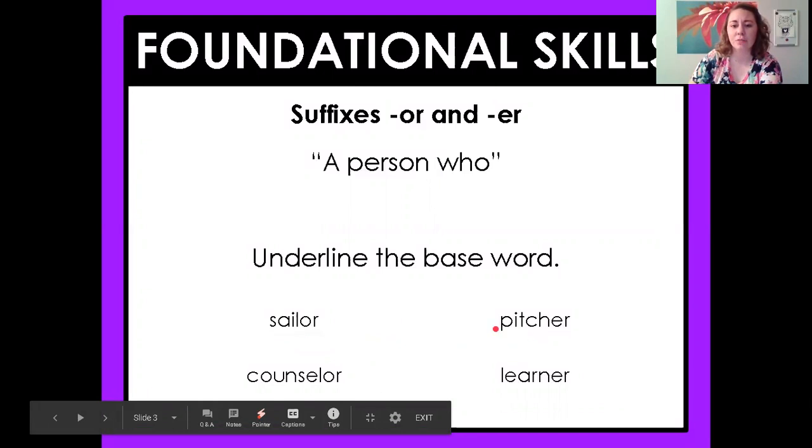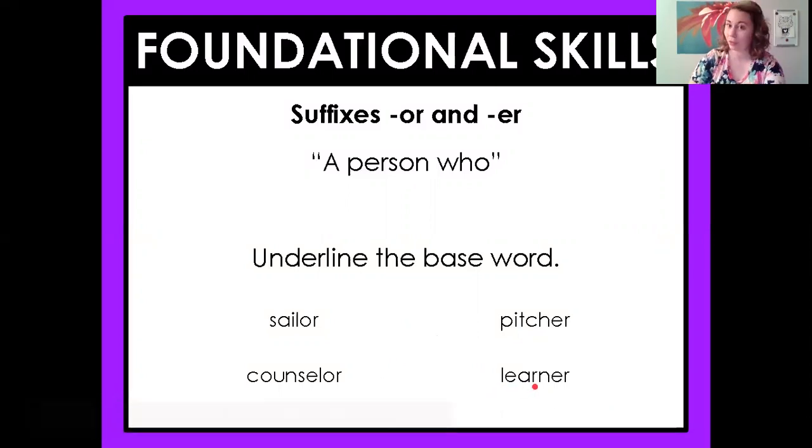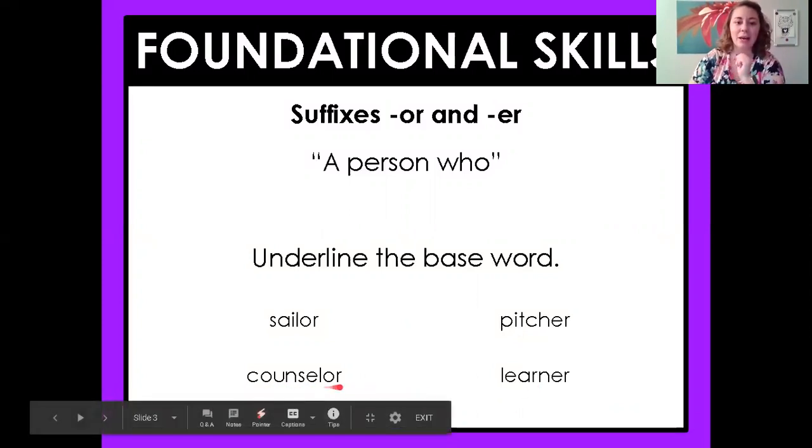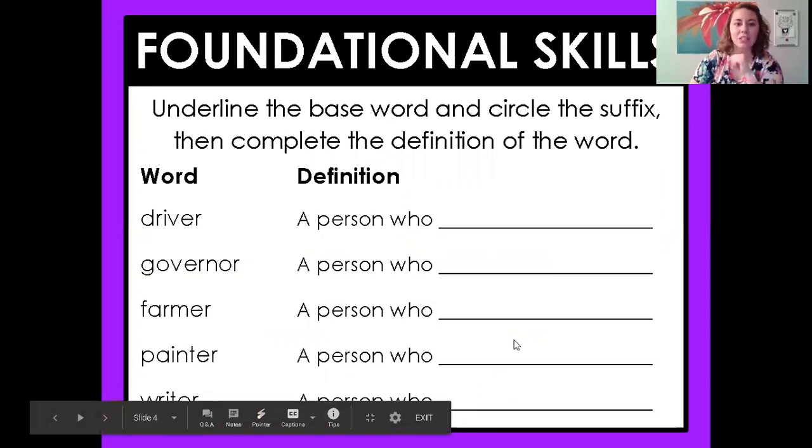A pitcher, let's see, the base word there would have to be pitch. And so a pitcher is someone who pitches. And then a learner, the base word is learn. So a learner is a person who learns. And a counselor, okay, my base word is counsel. So you guessed it, a counselor is a person who counsels. Nice job. So we will continue on.